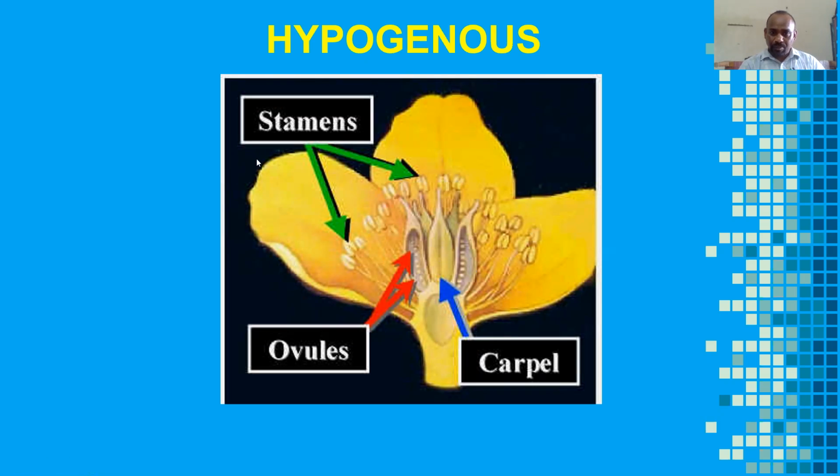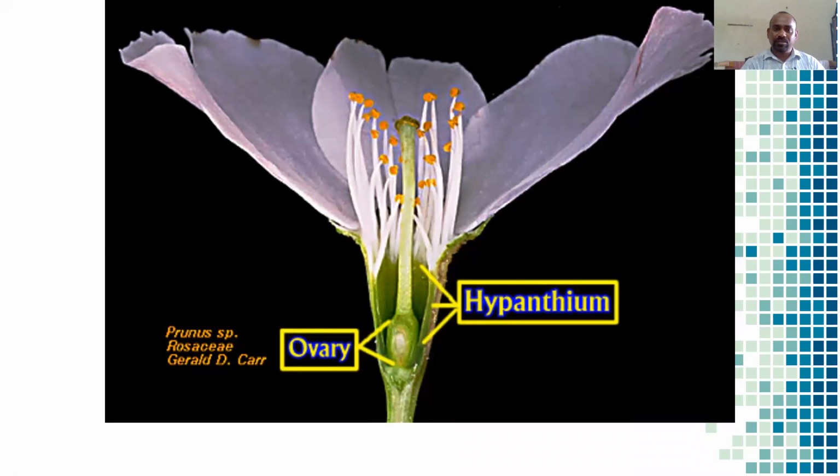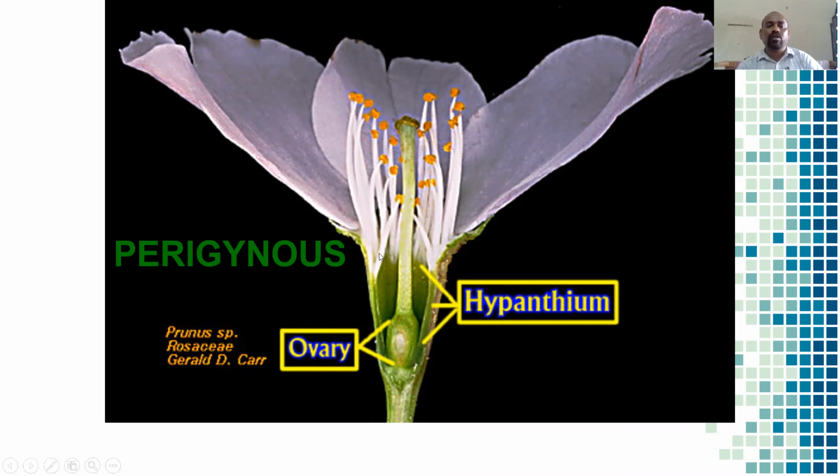This type of ovary, the carpel, means the arrangement of the floral parts, the androecium and gynoecium. This is called hypogynous. Next, see here, the ovary is inserted into the lower part, and the remaining floral parts are arranged together in a slightly upper portion. So this is a perigynous flower.